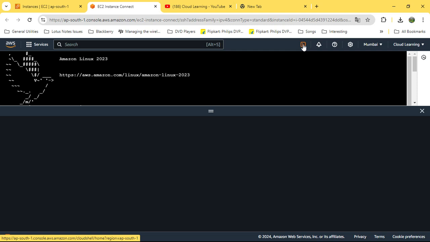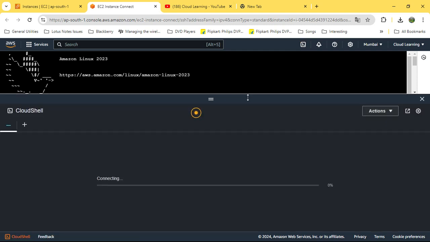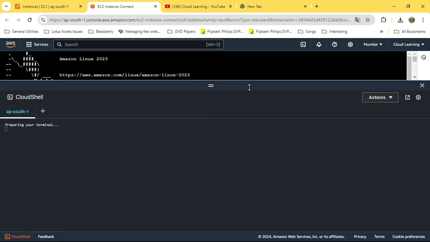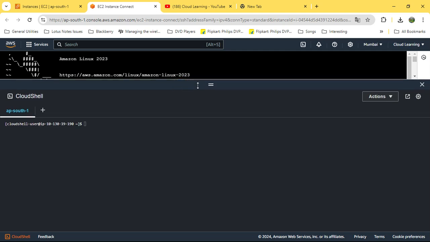Cloud Shell is an environment created by AWS, and here you can run CLI commands for AWS. Okay, so in Cloud Shell you can run commands, but this is not for connecting to the server, right?